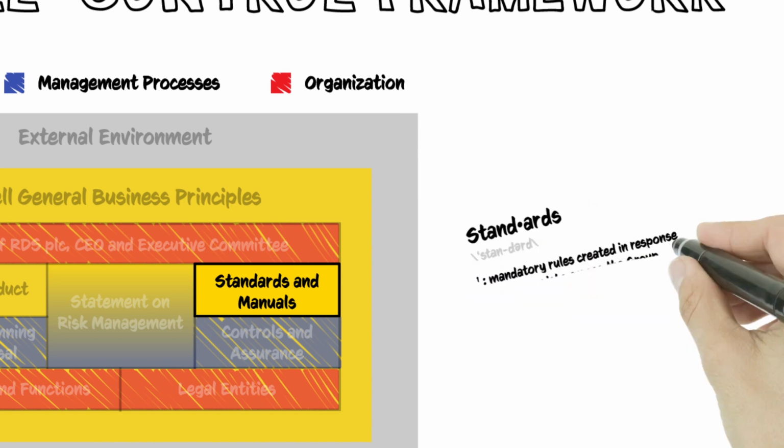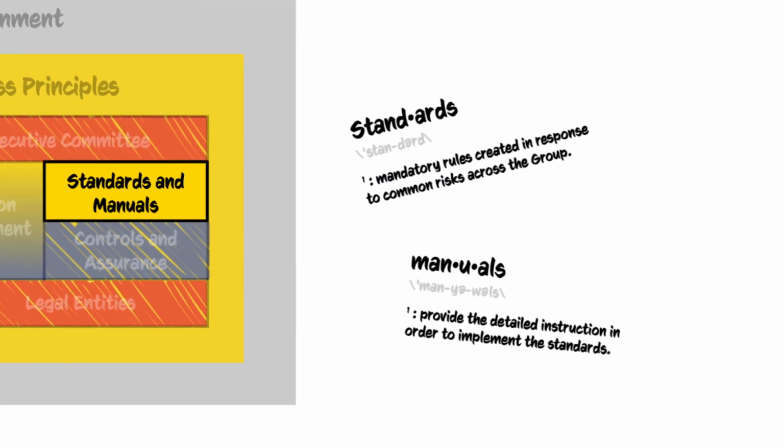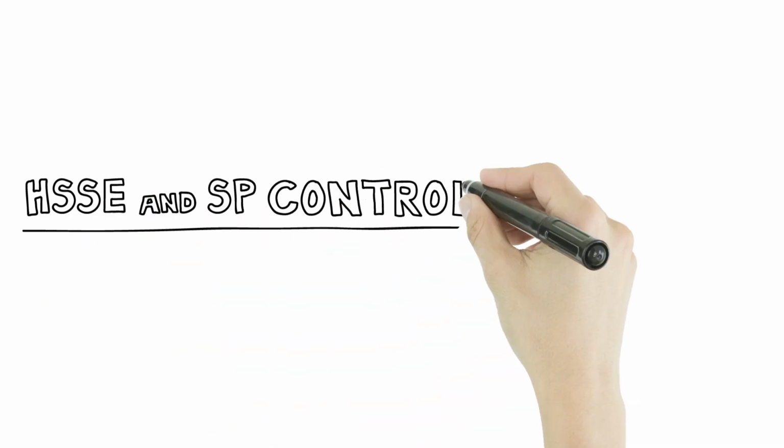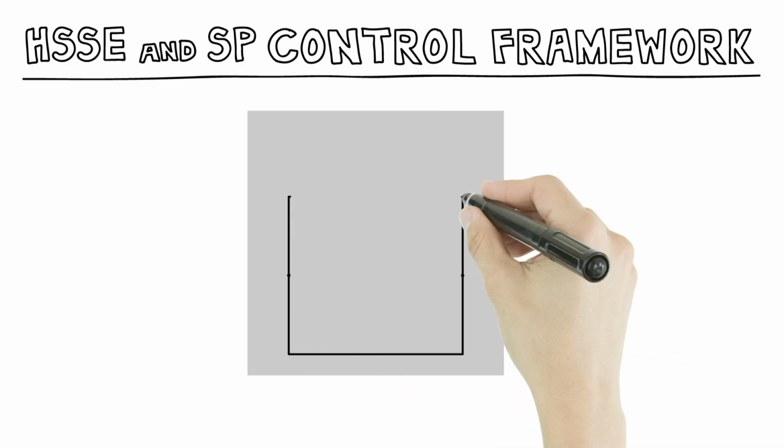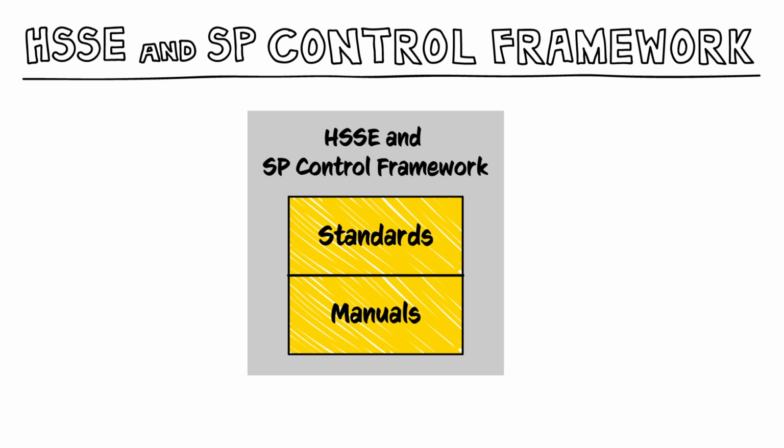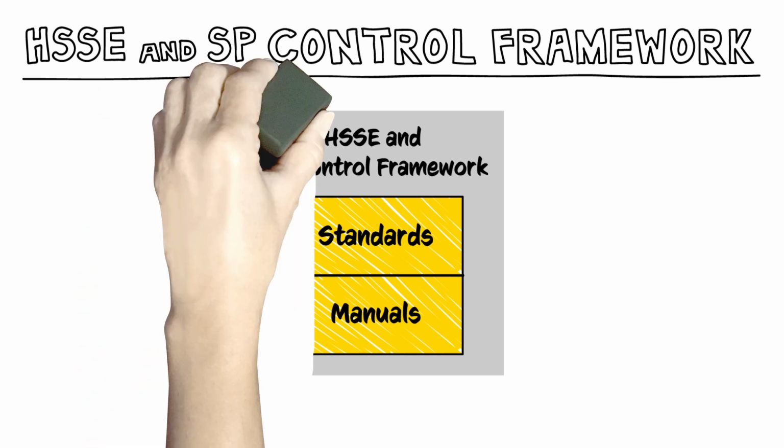Standards are mandatory rules created in response to common risks across the group. Manuals provide detailed instructions in order to implement the standards. Today, we will look at the HSSE and SP Control Framework and the Environment and Contractor Management Manuals within. The Shell HSSE and SP Control Framework mandates a commitment and a policy.